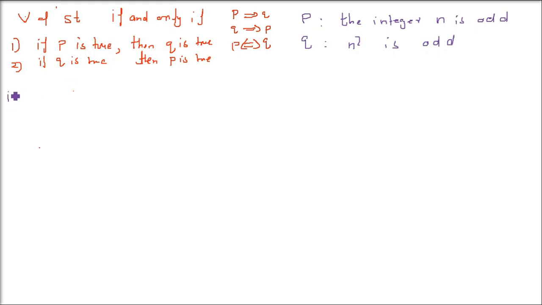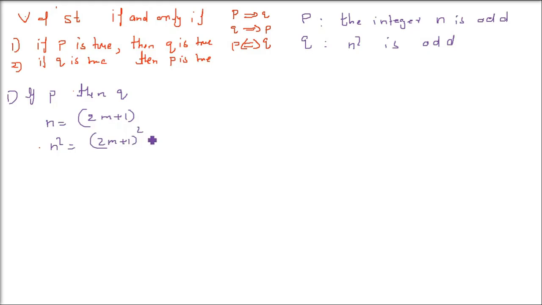First, checking the validity of if P then Q. That is, if the integer n is odd, then n square is odd. So let us assume that n is odd, so n is equal to 2m plus 1.